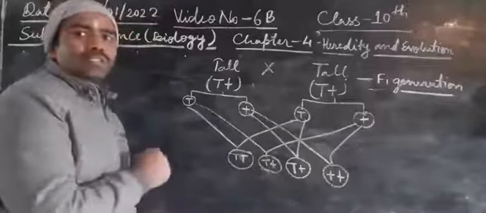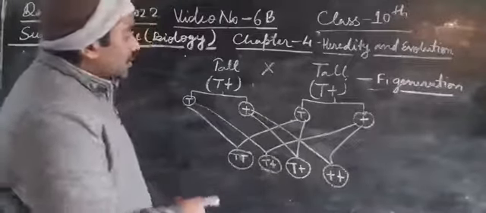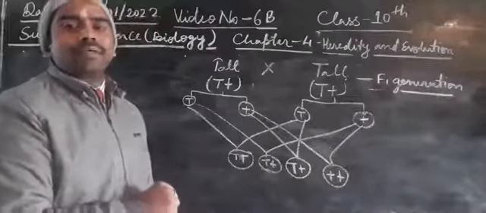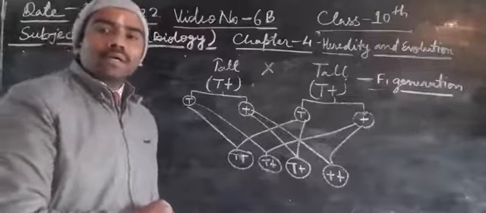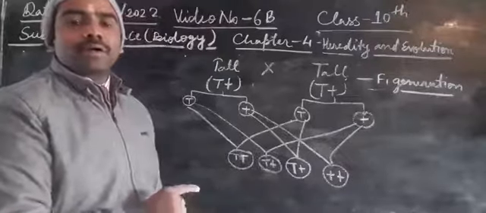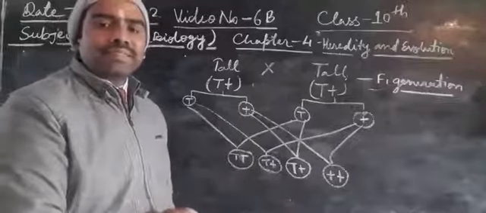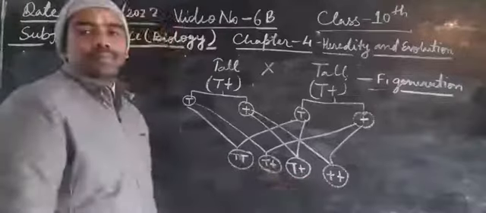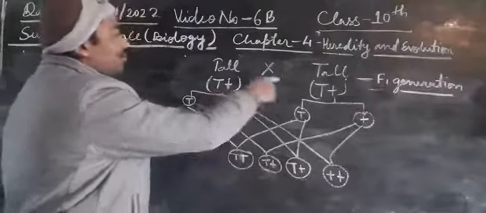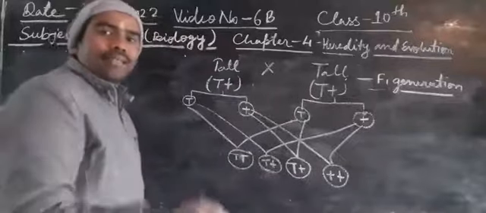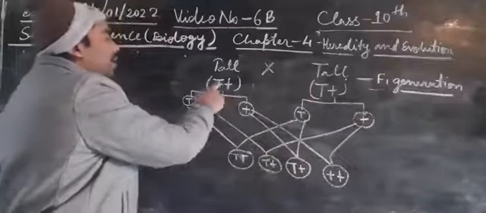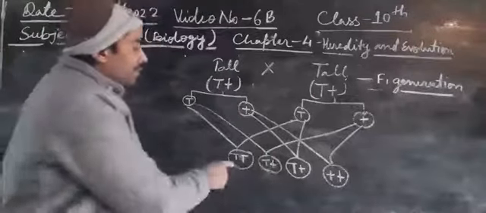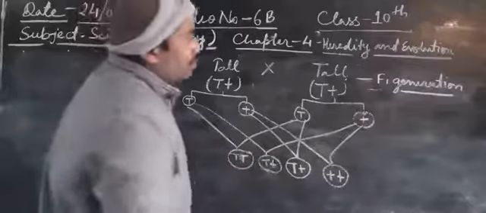What does this show? Recessive characters do not disappear due to the cross between dominant and recessive. They remain in the progeny of the F1 generation, but they are suppressed by the dominant gene. But given a chance, they will appear in the F2 generation.